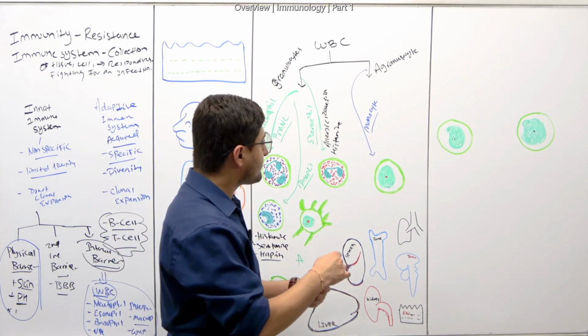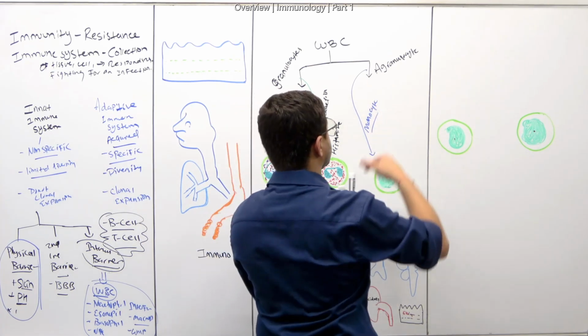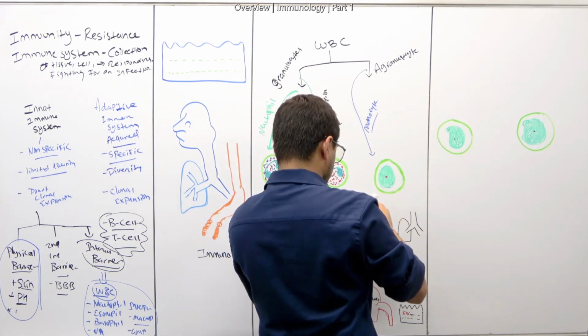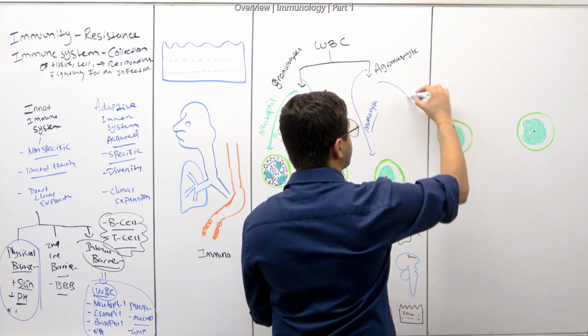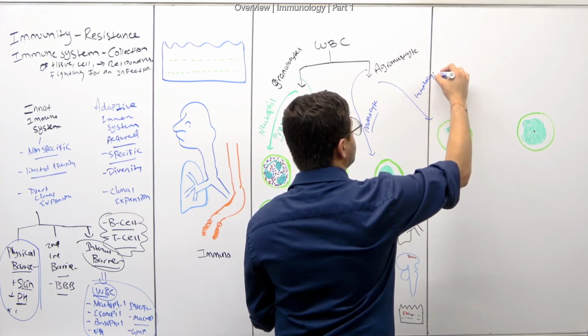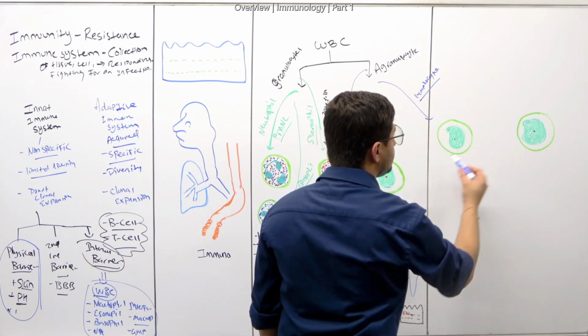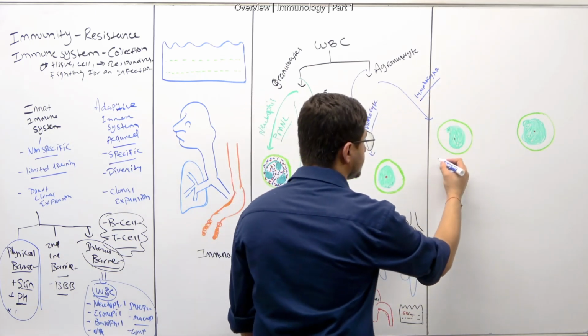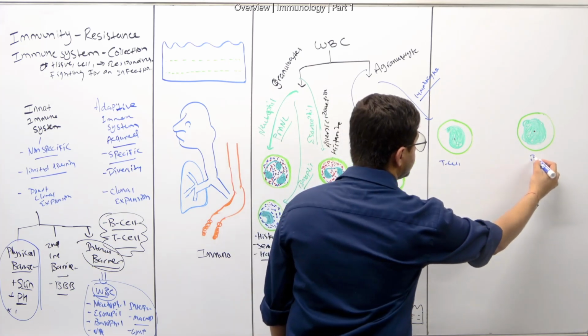And then we have the other side, down here. These are called lymphocytes, all right? And whenever we talk about lymphocytes, these are usually B cells and T cells. So I can simply say this is my T cell right here, and this is a B cell, right?